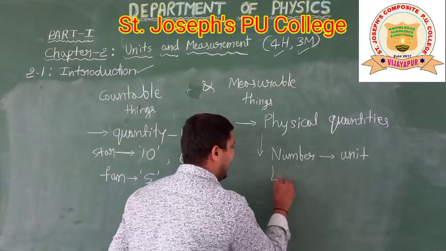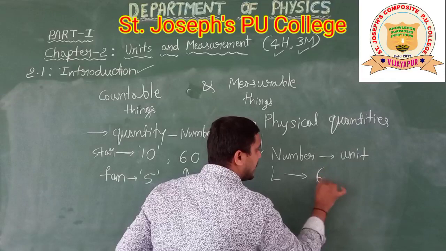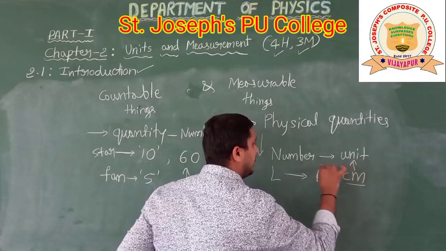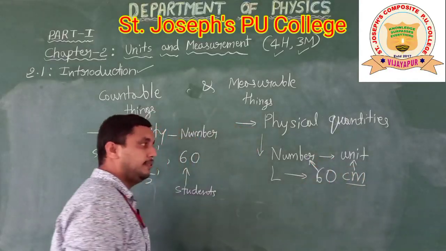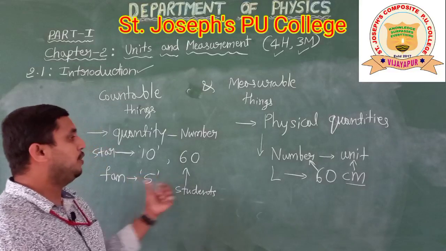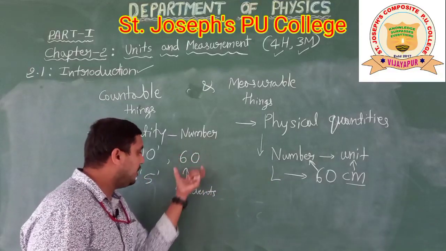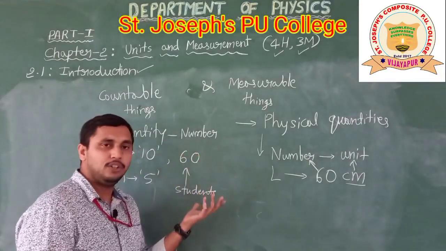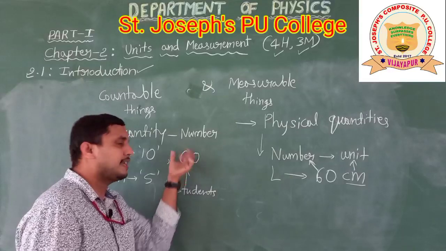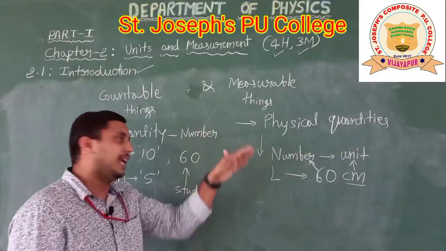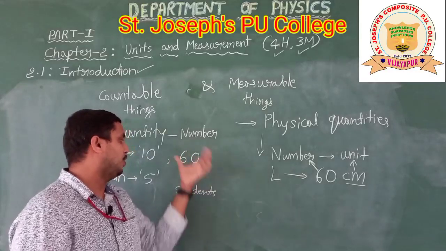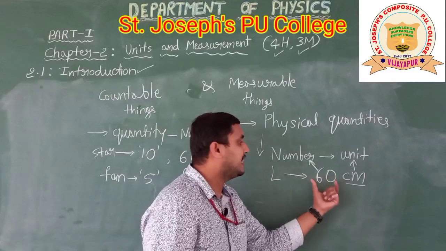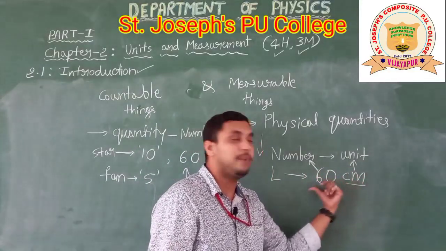Previously we saw the length is 60 centimeter, the proper unit. This is a unit and 60 is the number. How many students are there in your class? That is 60 number only, 60 students. We don't write it as 60 milligram, 60 kg, 60 centimeter, 60 seconds, not like that. That is a quantity. But here, 60 centimeter, otherwise it has no meaning at all.